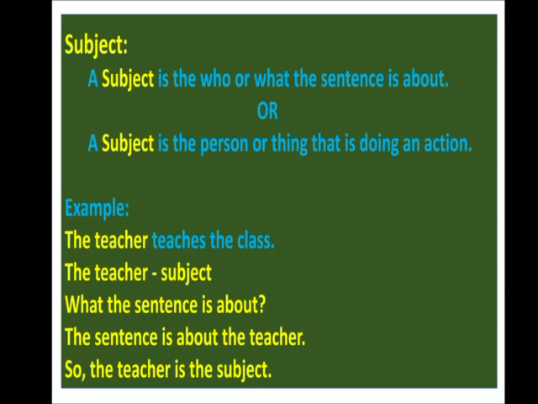For example, if the sentence is about me, then I am going to be the subject. If the sentence is about you, then you will be the subject. If the sentence is about any person or a thing, that person or a thing is going to be the subject. Now you all understood what is a subject?